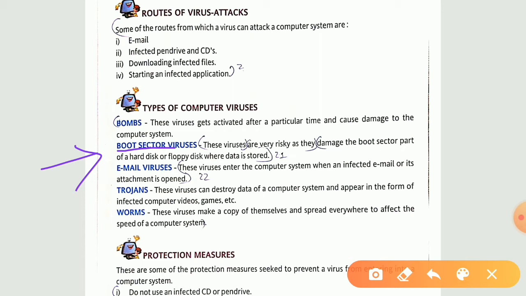Boot sector viruses are very risky as they damage the boot sector part of hard disk or floppy disk where the data is stored. Okay, the lines that I have marked, you just have to write down that much only. Okay, boot sector viruses are very risky as they damage the boot sector part of hard disk or floppy disk where the data is stored.